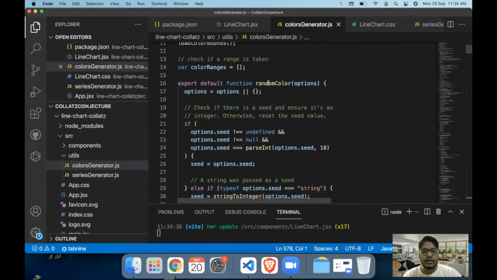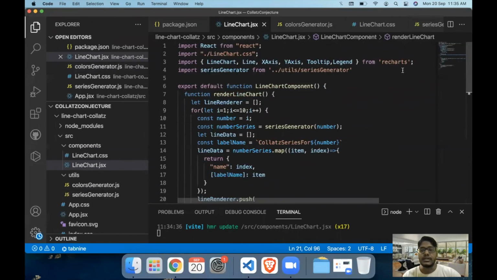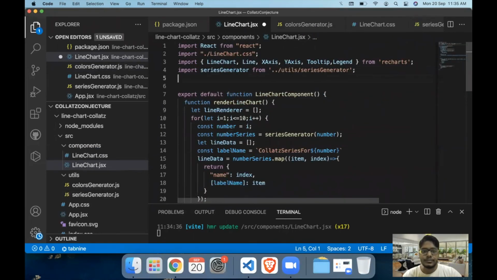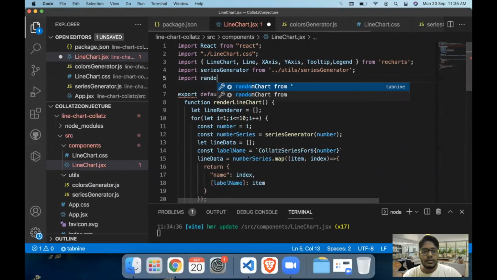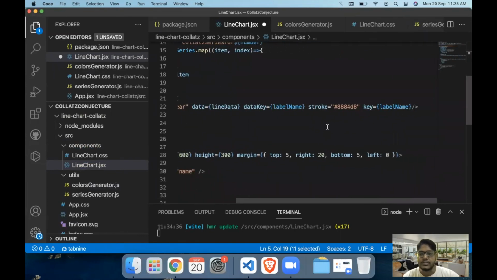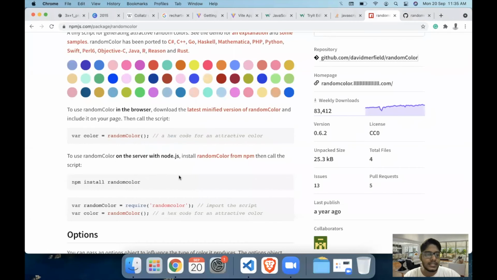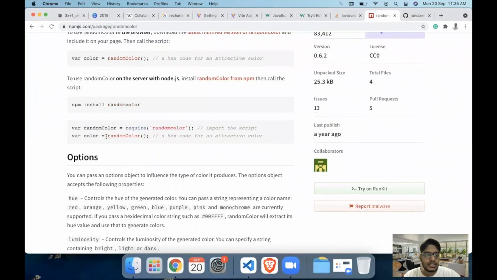Yes. Next, I will import this random color function in my code. So let's import random color from utils, and every time the color for the line, which is the stroke value, will be a random color. And the documentation is like this: you use the function by calling the random color value.